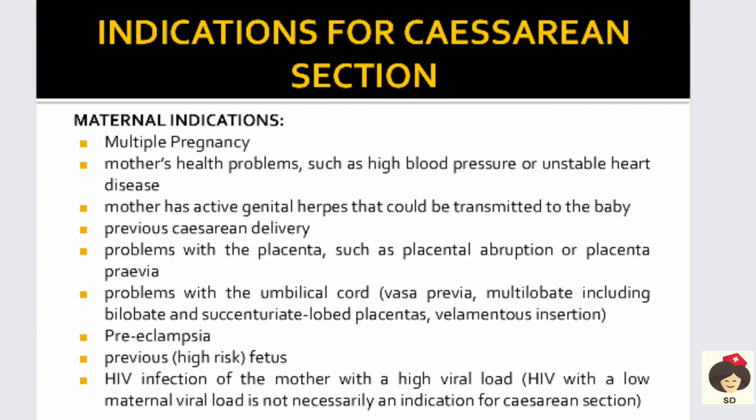And preeclampsia, where there is high blood pressure and increased protein excretion in urine. Again in these conditions the mother cannot deliver vaginally, so immediately we have to take a cesarean section. And previously high risk fetus, okay, so if there was a history of forceps delivery or any high risk for the fetus, then the mother will go for cesarean delivery. And if the mother has an HIV infection with high viral load, then they go for cesarean section.